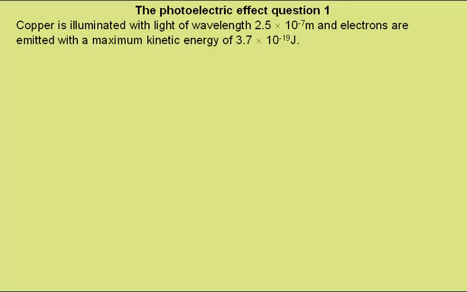Photoelectric effect, question 1. Copper is illuminated with light of wavelength 2.5 × 10^-7 meters, and electrons are emitted with a maximum kinetic energy of 3.7 × 10^-19 joules. What is the frequency of the photons?